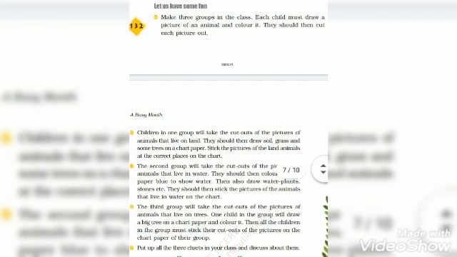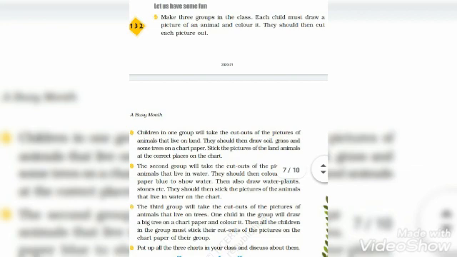All the animals are not the same, so a few will live on land and grass, a few will live on or in water, and a few will be living on trees. So from this activity, what will you learn? You will learn about different animals and their habitat.